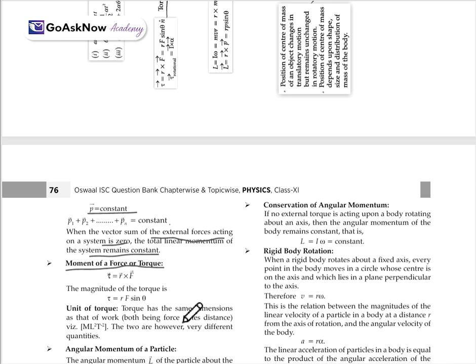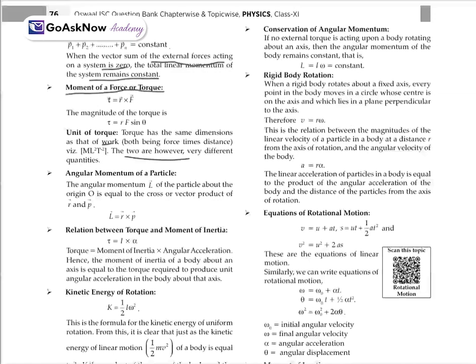Unit of torque. Torque has the same dimension as work, both being force times distance, which means M L square T to the power minus 2. The two are, however, very different quantities. Now, angular momentum of a particle. The angular momentum L of the particle about the origin is equal to the cross or vector product of r and p. Angular momentum will be represented as L, and L will be equal to the vector product of r and p.